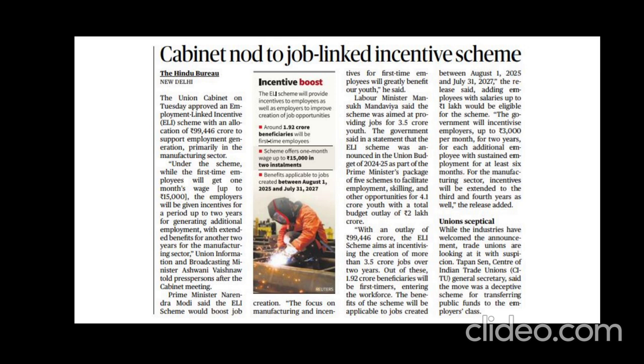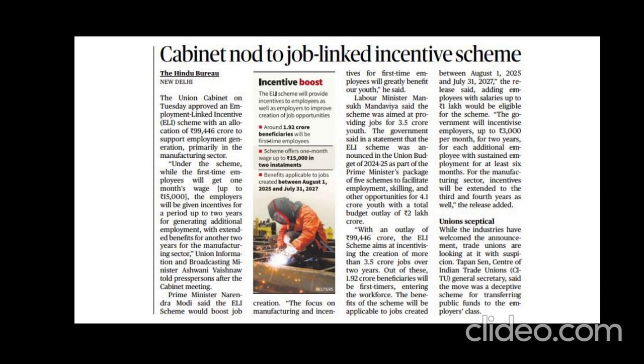We were told that the government gives an additional 3,000 every month for the first 6 months. So what if a person creates an employment just to get this amount and stops this job after 6 months? So there is a high chance of misusing this scheme. Another important concern is that they are focusing only on manufacturing, not on other service-based industries or MSMEs. So this will also have a negative impact on the service sector and MSMEs as well.